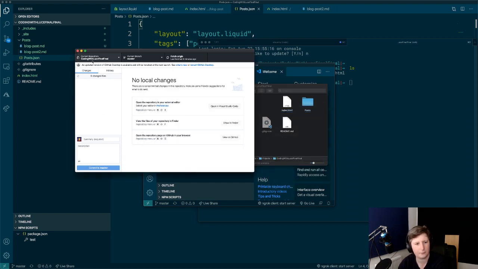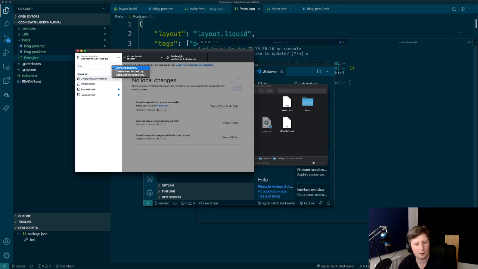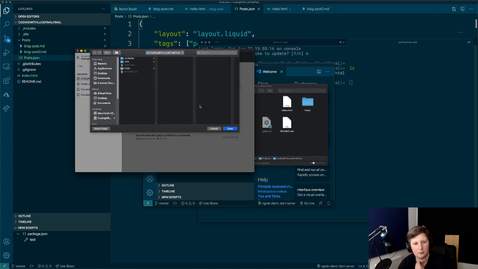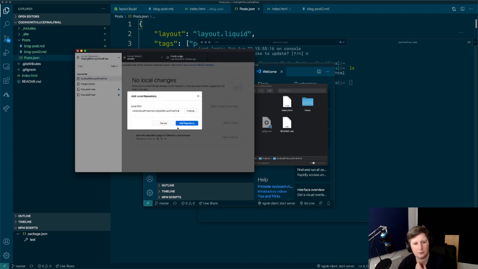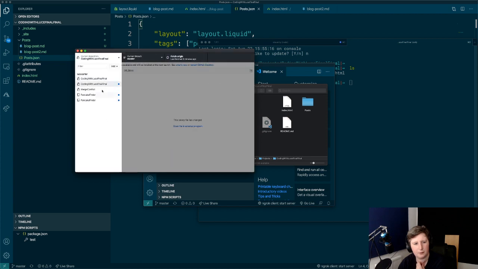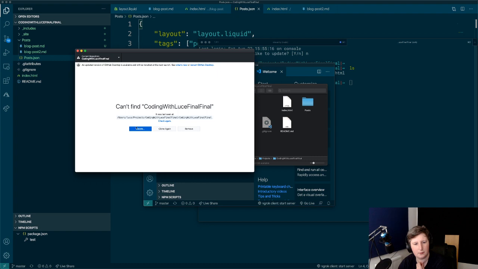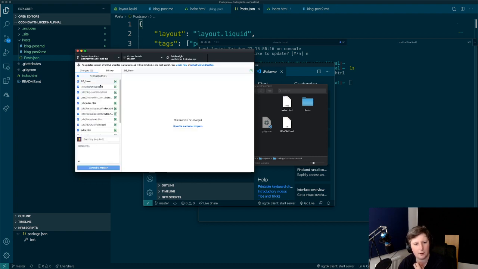So, add existing. Choose. Open. Add repository. Changes. History. Move. Okay. That one. There we go.